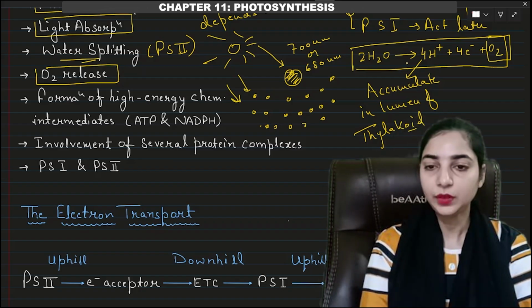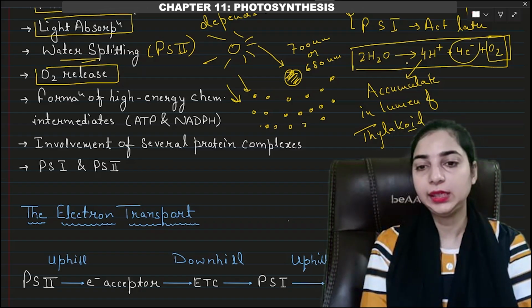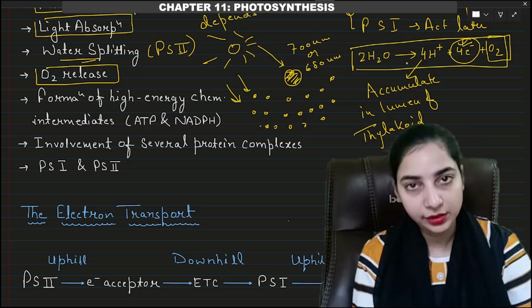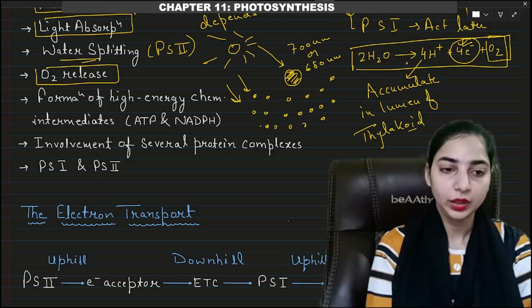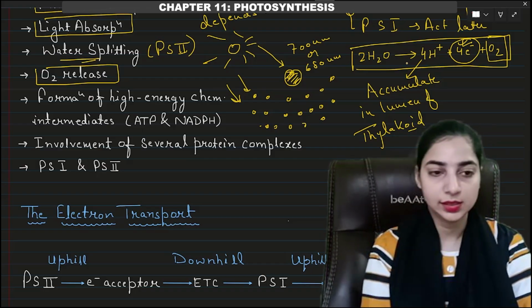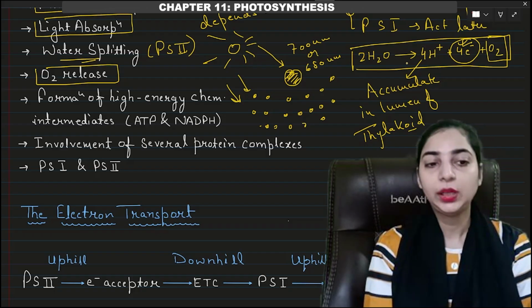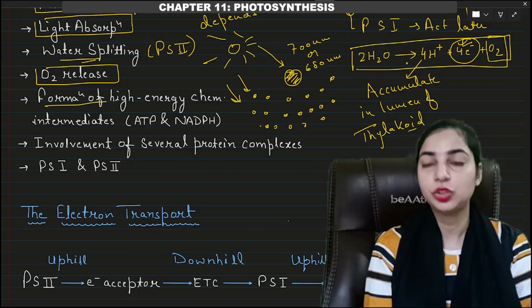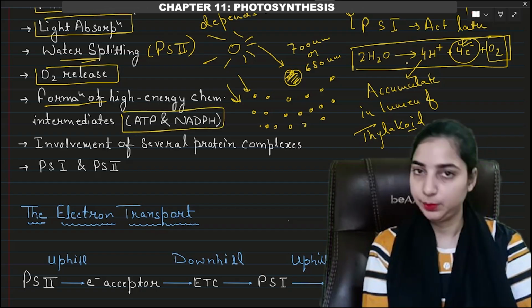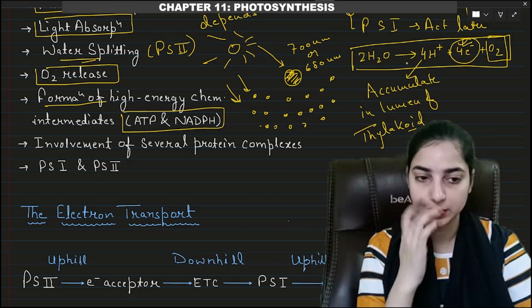Then the third product is the electron. So this electron will be used during the light reaction. How this electron will be used during the light reaction, we will see next. And we also know that the light reaction results in the formation of high energy chemical intermediates, that is ATP and NADPH. So these are the products of the light reaction.